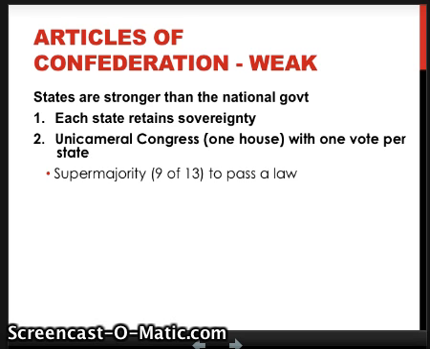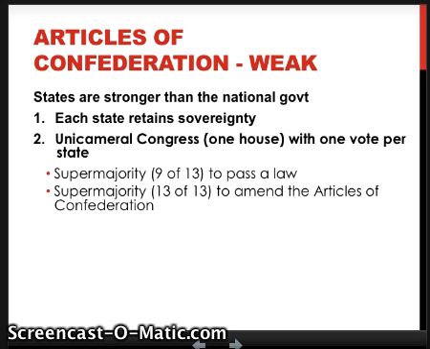You needed a supermajority, 9 out of 13, to pass a law, which meant they couldn't get much done because no one could really agree. North and the South were divided about 50-50, so getting 9 was almost impossible. And if you wanted to change anything in the Articles of Confederation, you needed everyone to agree, even more impossible, so you couldn't even fix it once you realized it was broken.